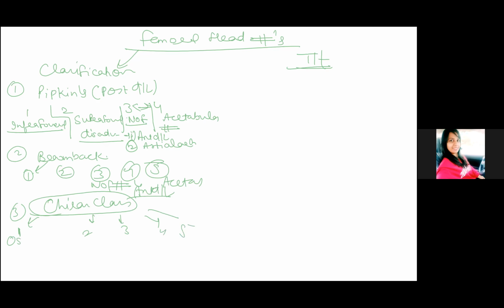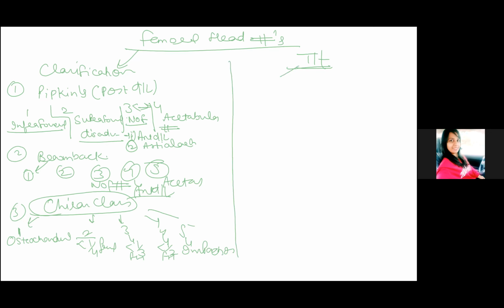Type 1 is osteochondral lesions. Then type 2 is less than 1/4 femoral head is involved. Third is less than 1/3 femoral head is involved. Fourth is less than half femoral head is involved. And 5 is impaction injury. So this was all about the classification.